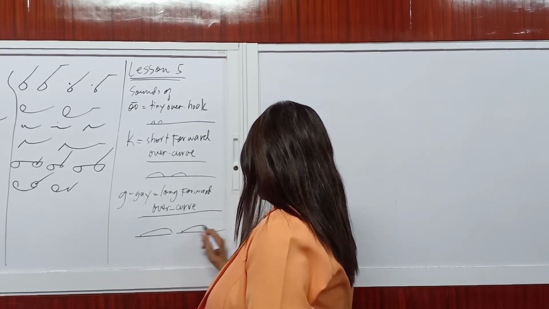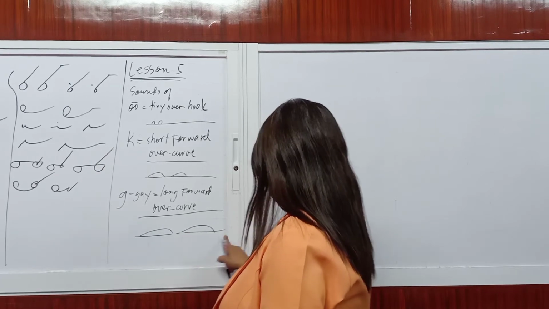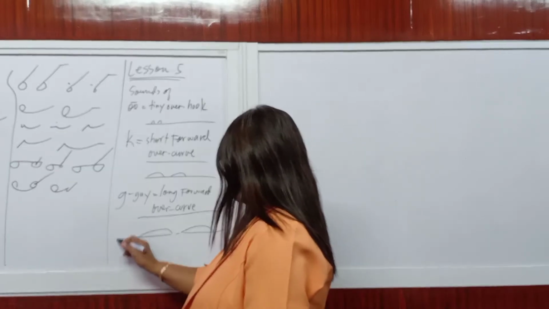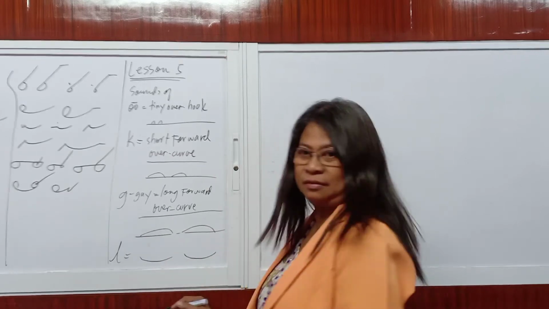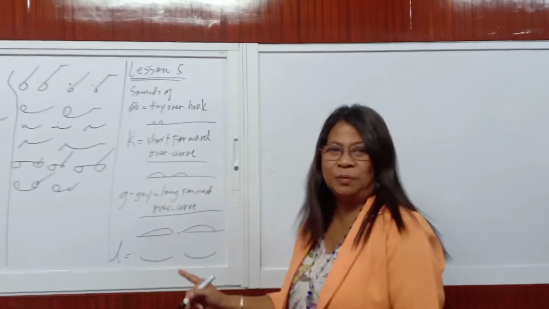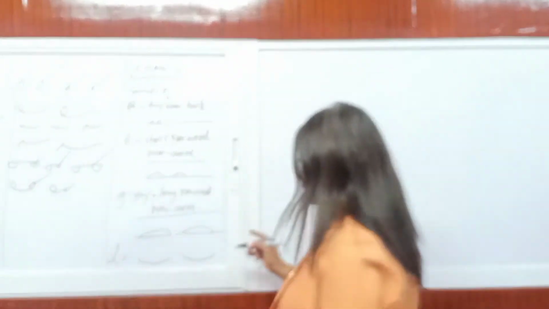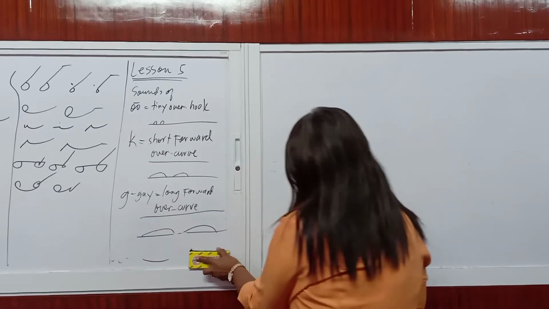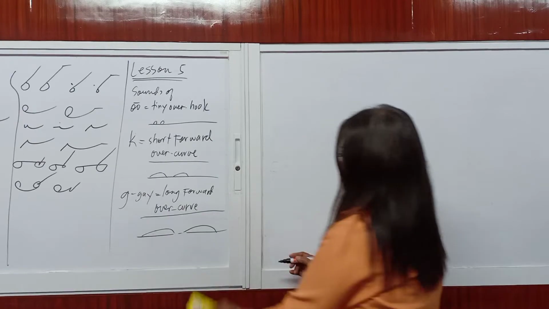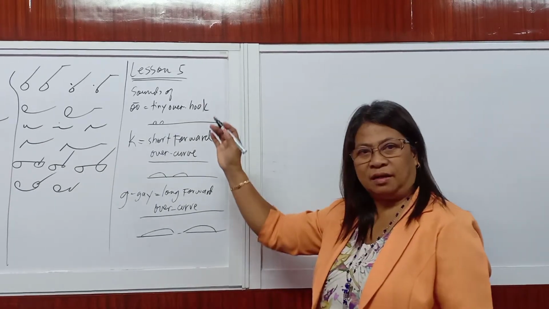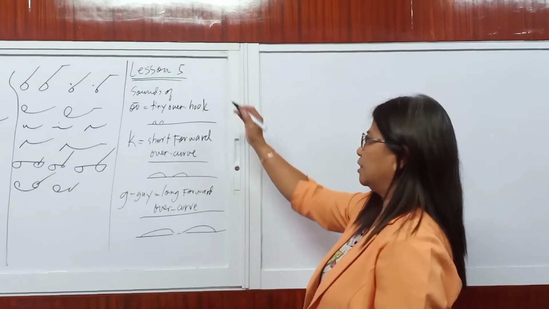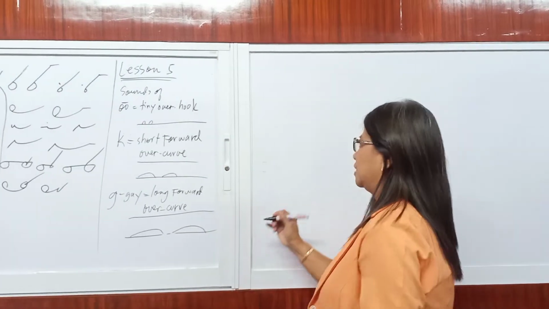Parang yan. So, again, if you remember letter L, ito po siya, yan ang L. So, yan naman po yung asawa ng letter L. Okay? So, you pronounce it as gay in shorthand.